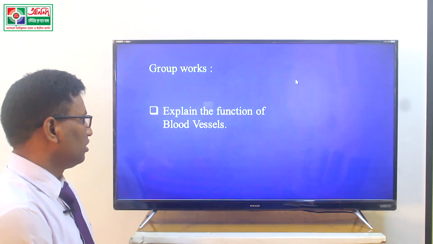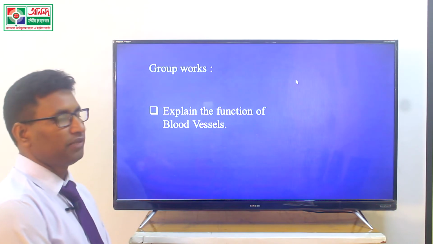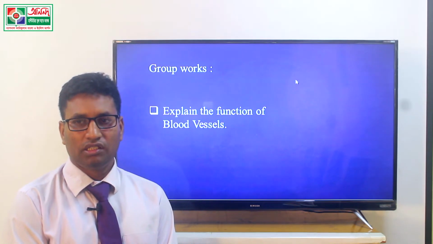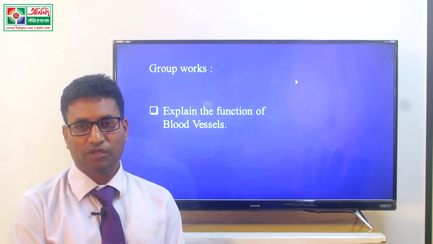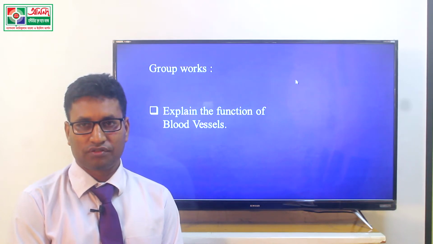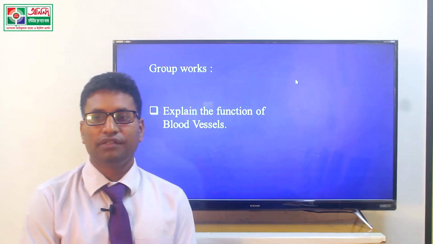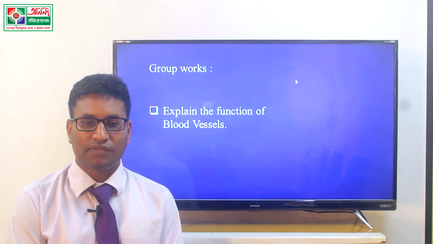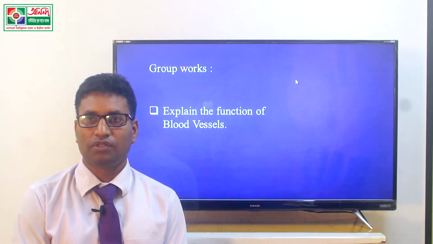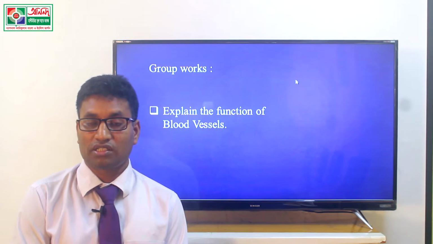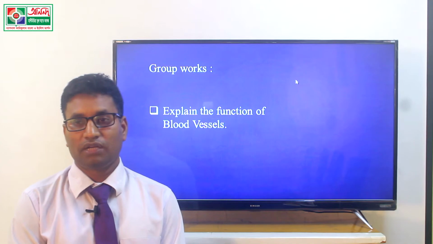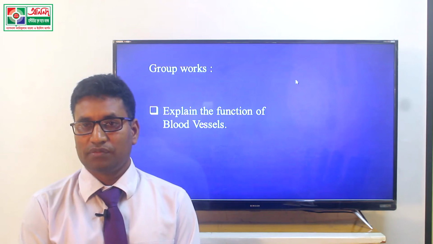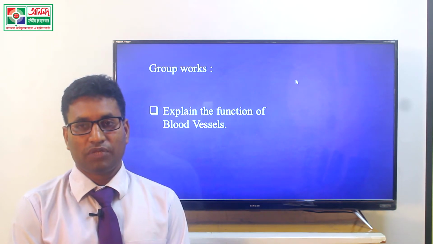Group work: explain the functions of blood vessels. We mainly know about different types of functions performed by blood vessels. Oxygenated blood, that means oxygen, different types of hormones, and other important chemical substances are circulated by blood vessels.